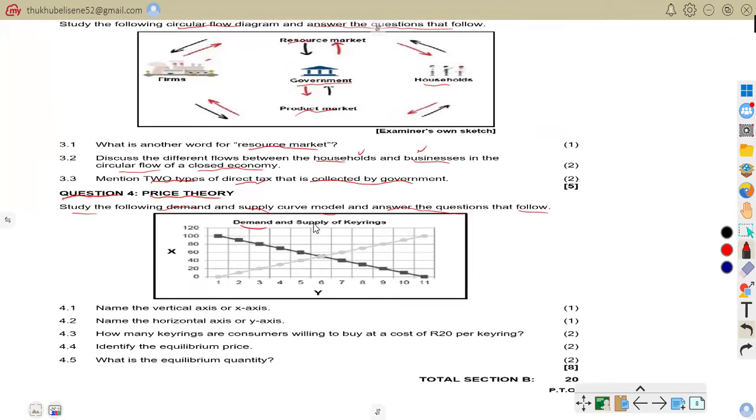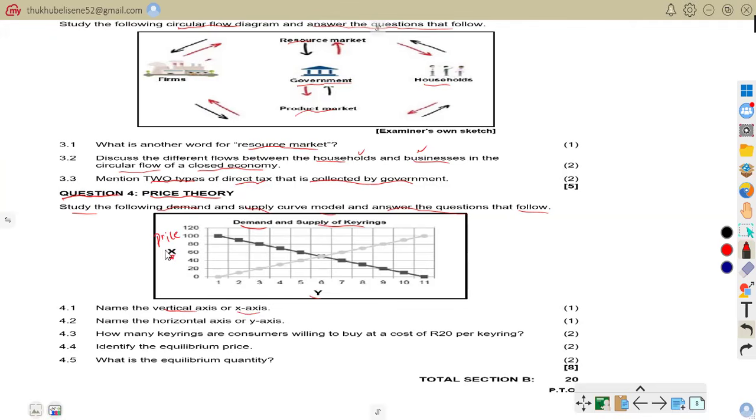So here we have demand and supply for key rings. We can go through this diagram. As you can see, we have X and Y axis. So now let us attend to the questions. As it says, name the vertical axis or Y axis. So that is the vertical axis. What is it? It's price.